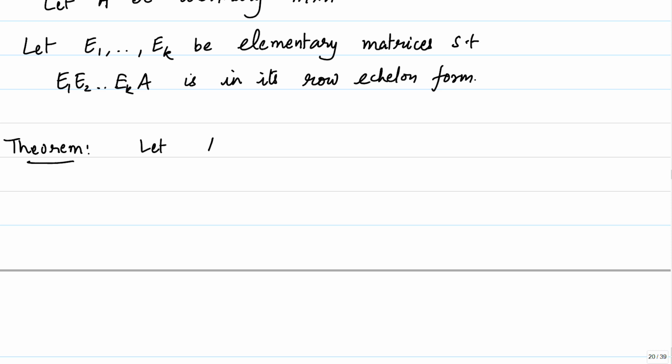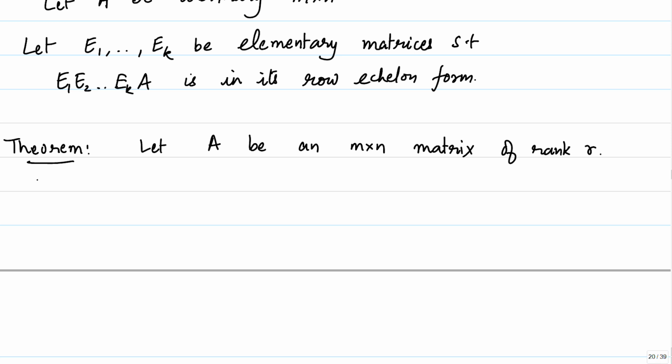So, let A be an M cross N matrix of say rank R. Then we can say that after finitely many row operations and column operations, A can be reduced to a particularly nice form.